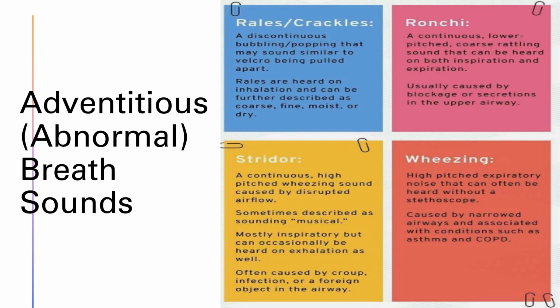Lastly, we have stridor. Stridor is a high-pitched musical sound heard over the trachea of the neck. It's associated with severe narrowing of the trachea and anaphylaxis, and it requires immediate intervention. A person with stridor cannot get enough air in or out of their lungs, and their trachea may be completely swelling shut, stopping all airflow.